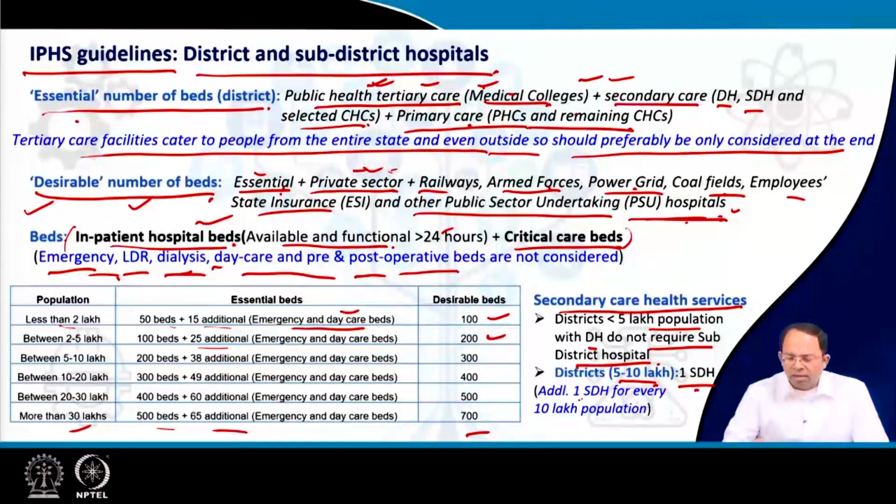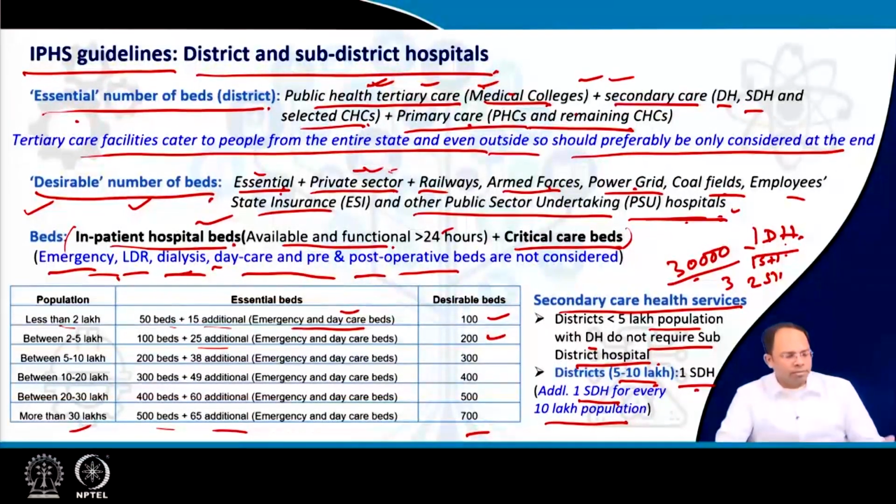Now a district may have 20, 30 or 40 lakh people residing in it. So for every additional 10 lakh population, we can add one SDH in addition to whatever is there. So if suppose there are 30 lakh people living in a particular district, in that case we will have one district hospital, and then one subdivisional hospital for up to 10 lakh, and then another two sub-district hospitals for the extra 20 lakhs. So in total we have 3 SDH and 1 DH for a particular district.